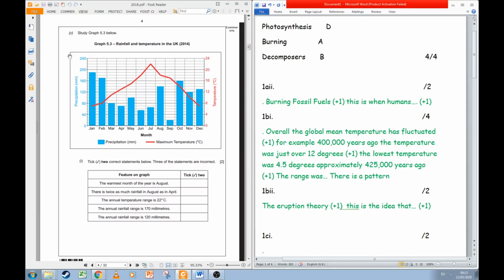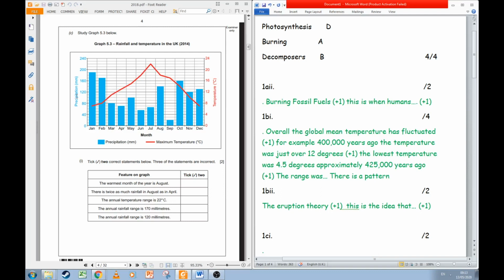Before we get there, we've got this graph, okay, and it's a climate graph. We've got precipitation, which is the word we use for water coming from the atmosphere to the ground. In other words, rainfall, but also snow, sleet, fog, hail, all the different ways that water gets from the air into the kind of ground, basically. Sometimes it doesn't hit the ground, as we remember, it gets intercepted by plants, but that movement of water from the atmosphere to the ground is what we call precipitation.